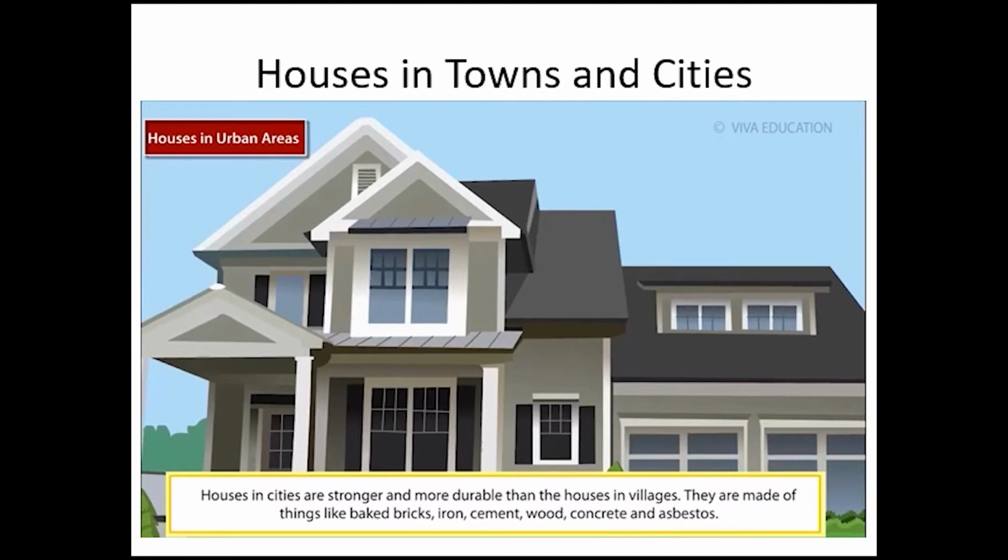Our next topic is houses in towns and cities. That is, houses in urban areas. Houses in urban areas are Pakka houses with proper drainage system, sanitary conditions, and good ventilation. Houses today are fitted with complete electrical wiring and security systems.